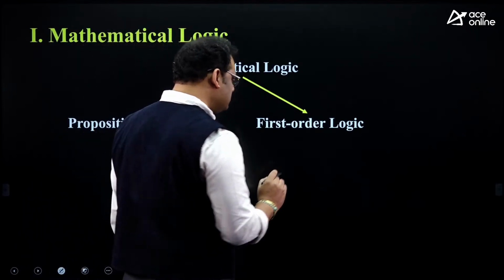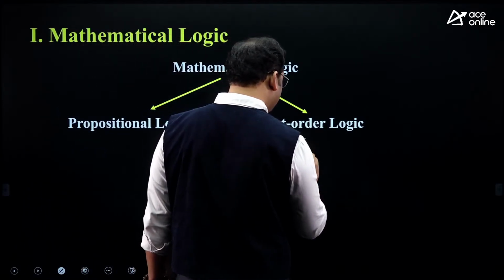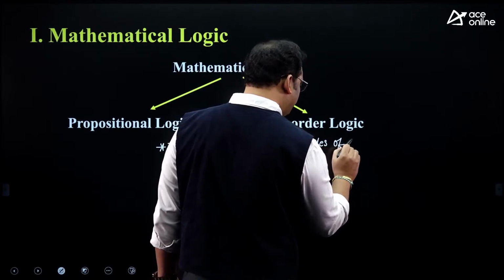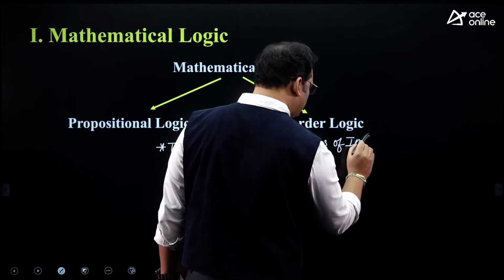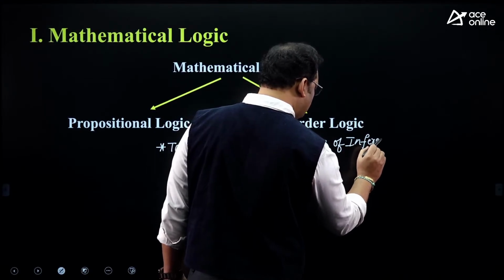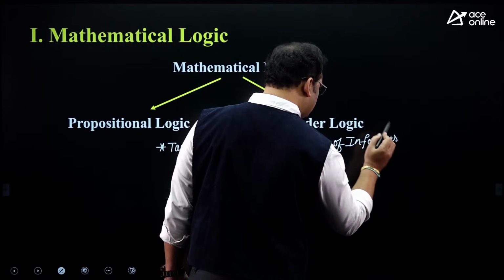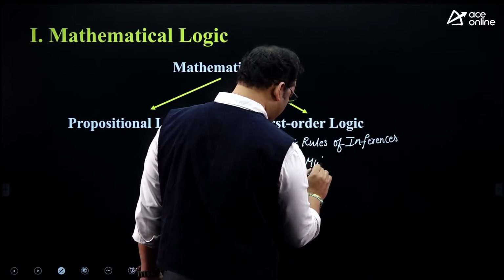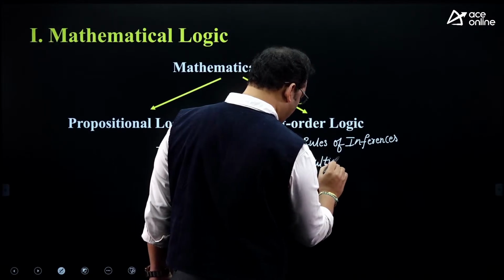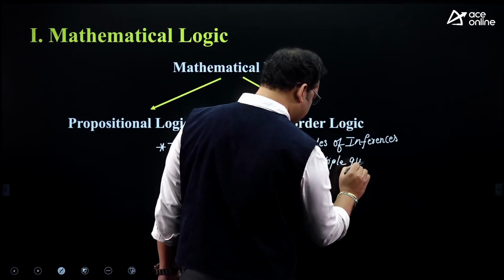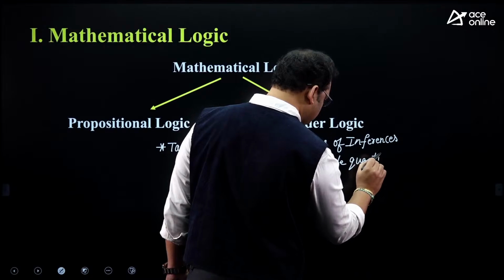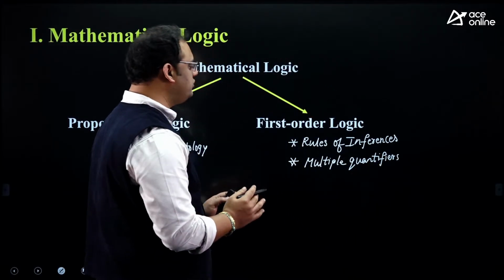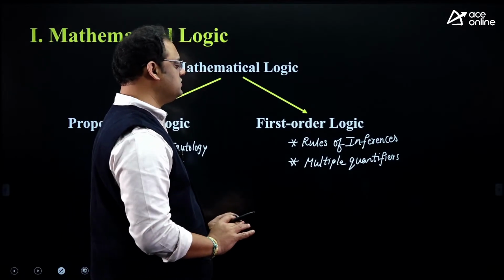And in first order logic, the rules of inferences, and such things like multiple quantifiers, you should take more care of these concepts.